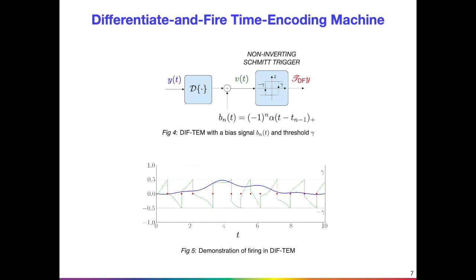For the rest of the discussion, we assume that the trigger times are available to us as the output of the DIF-TEM. Figure 5 shows the DIF-TEM with a linear bias term. Whenever the input to the Schmitt trigger reaches plus or minus gamma, the corresponding trigger time is available at the output and the bias term resets.